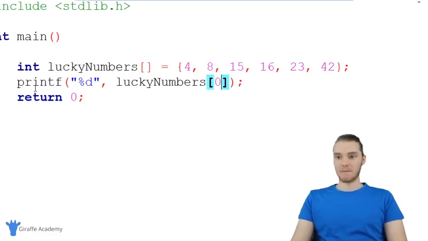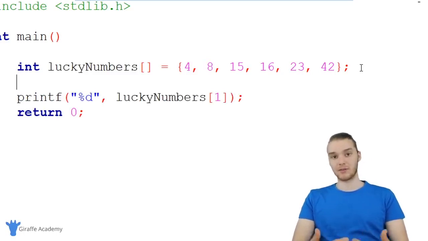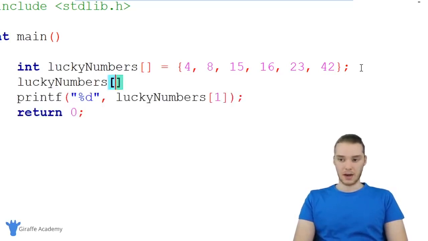Another thing I can do is I can modify some of the elements inside of here. So let's say I want to modify lucky numbers index position 1. So let's say I want to modify this 8. So I don't like this 8 anymore, so I could basically just assign this a different value like I normally would. So I could say lucky numbers, and I can make an open and close square bracket. We can say 1, and I can just set it equal to something else.